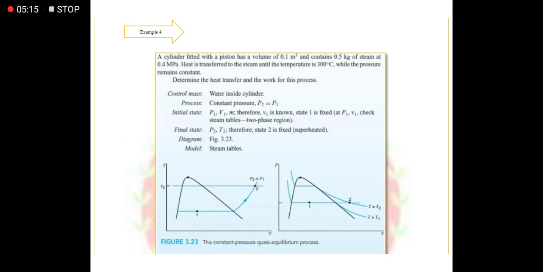So, we have here P1, V1, check steam. For us to be able to find V1, we have to check if P1, V1 can be found in between the same tables. Two-phase region, no? So we have saturated liquid and saturated vapor. If it is in between those two, that means that is where we will find our specific volume at state 1. Okay? So, final state.